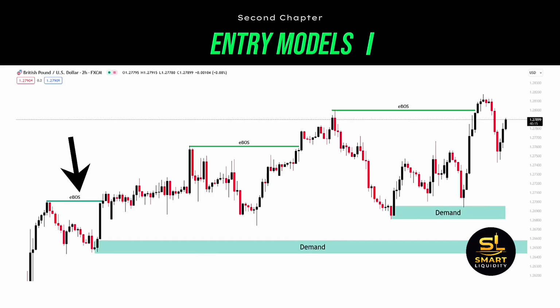And notice we called it E break of structure. It comes from external break of structure, external meaning high time frame. So after price breaking the highs and setting a high time frame break of structure in an uptrend, we get a confirmation of a valid demand zone. Now we can see that this demand zone has not been hit yet. But there should be no problem.